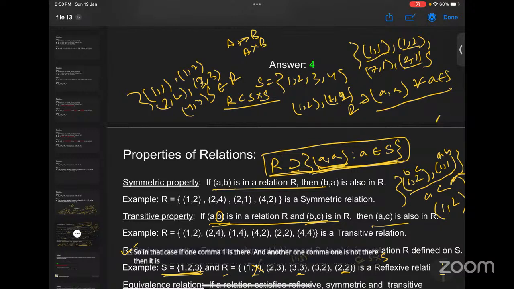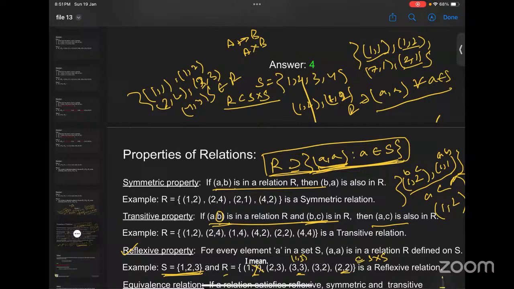Remember, A contains 1 and B also contains 1 in its set. In that case, we will only check for the elements which are in both A and B, if the particular element is there in both sets A and B.